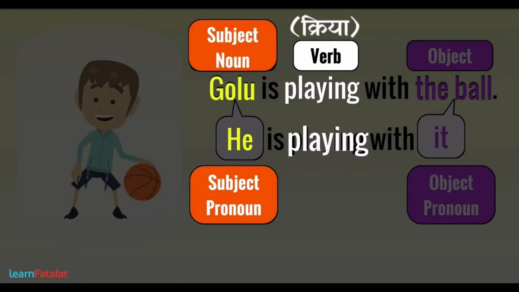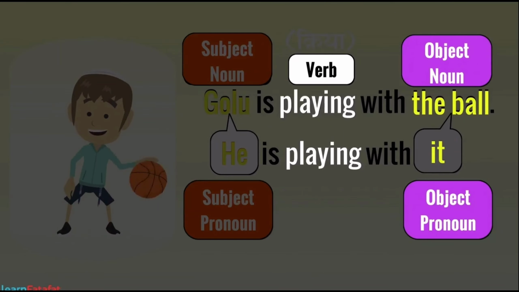In the same manner, the object noun is used after the verb, so the object pronoun will also be used after the verb. Okay children, it should be very clear to you. In most sentences it can be seen, not always, but in most of the sentences.